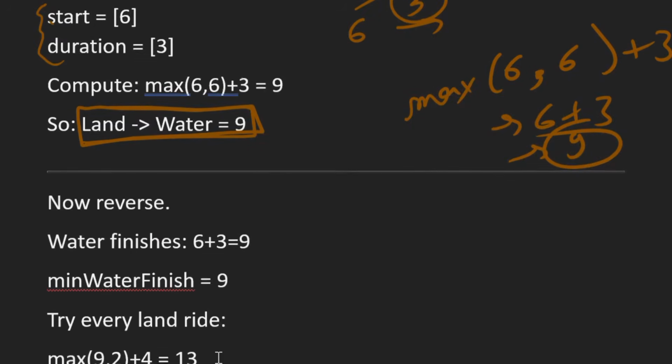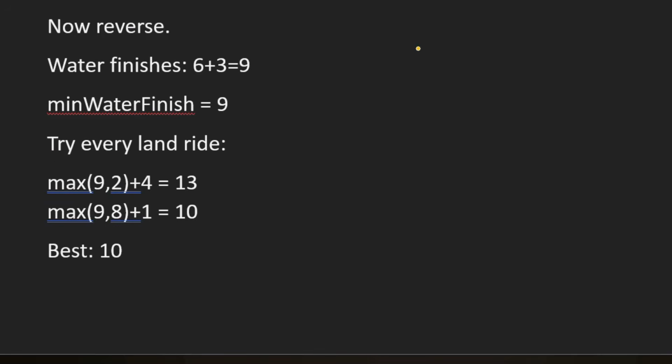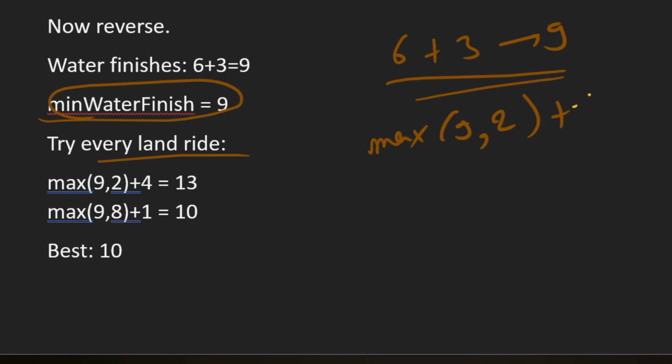Now next we try out water to land. In water we have only one ride, which starts at 6 and has duration 3. So the minimum water finish is 9, right? And now we try out every land ride. So we take the maximum of 9 and start time 2, plus duration 4, which gives us 13.